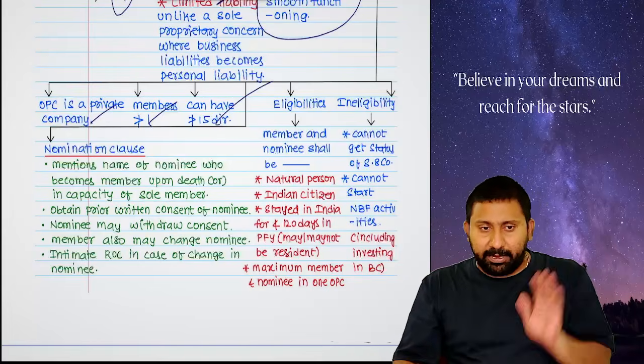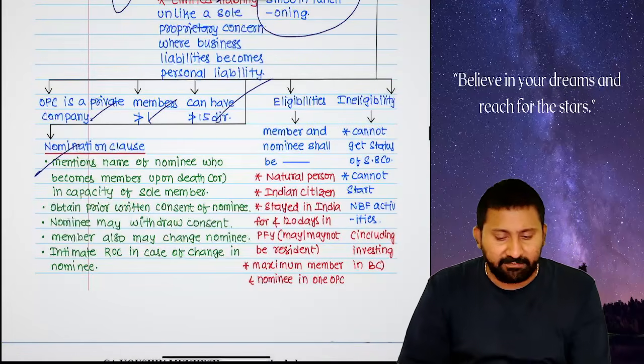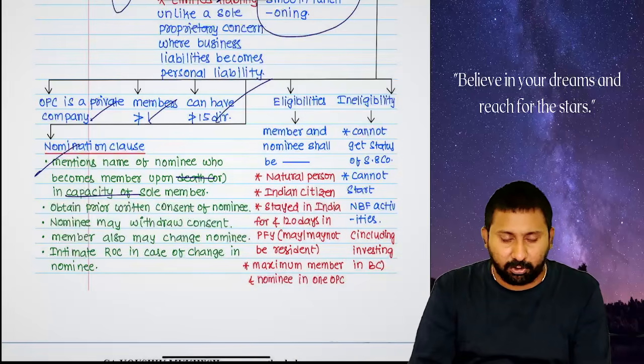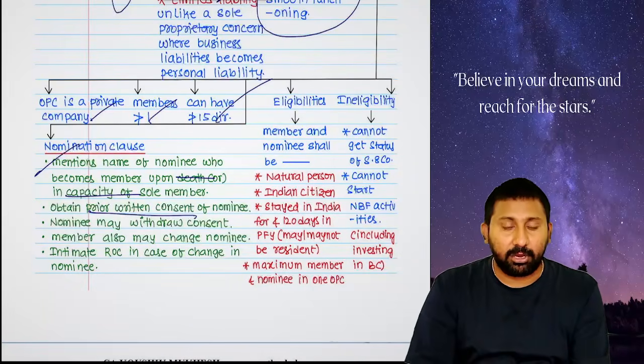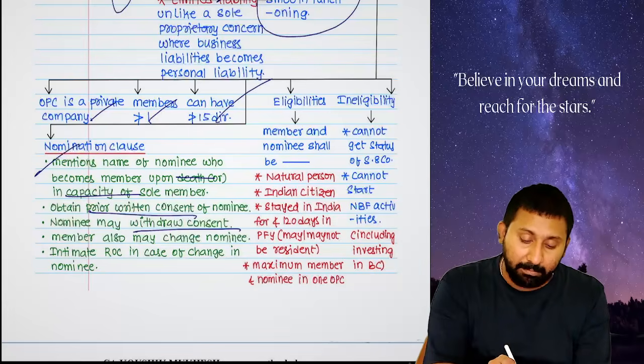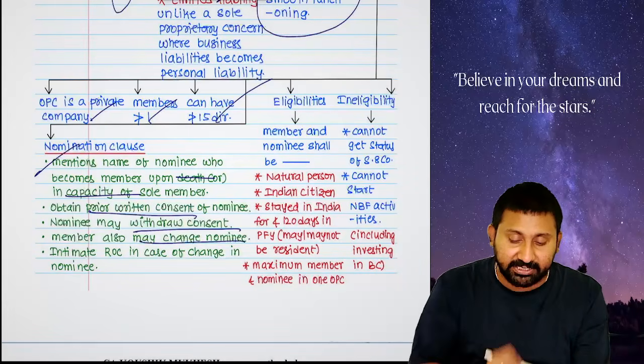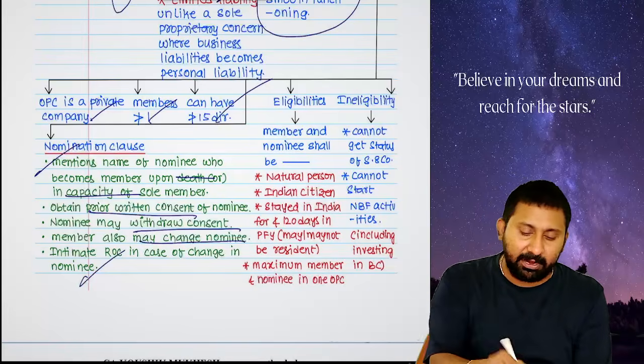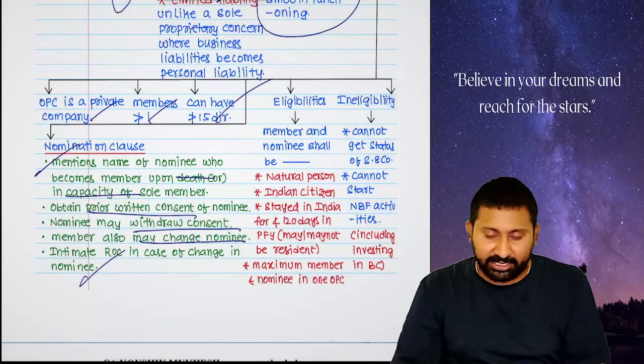Okay, I repeat. The nominee's name will be mentioned. Who will become member upon death or incapacity of the sole member? The nominee. Obtain written consent. The nominee can withdraw the consent. The member also may change the nominee, means the sole member also may change the nominee. Whenever changes happen, inform the ROC. That's it. Over. Next one.